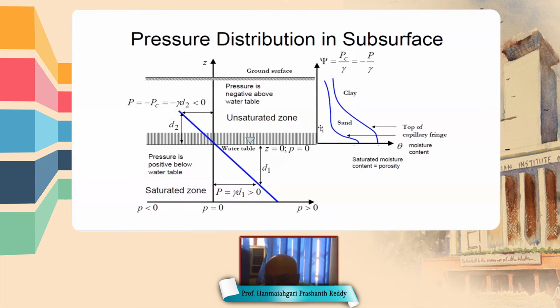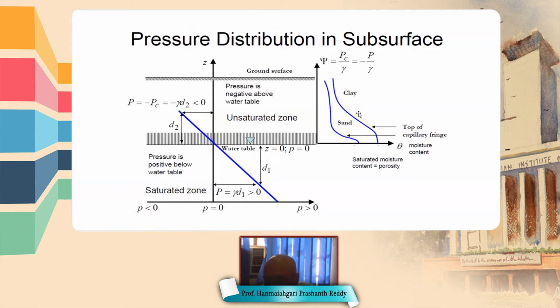And this figure is a plot between psi and theta, where psi is suction pressure and theta is moisture content. So you see that the pressure is decreasing in the upward direction, and in the capillary range the pressure is high, then the pressure is decreasing.